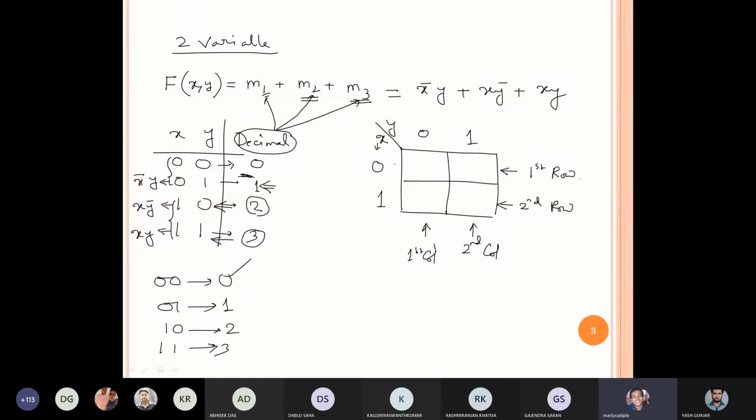Now here, x can take 0 and 1. So here I am writing 0, here I am writing 1. Whenever I am showing x equal to 0, it can take this box and this box. That means it can take the first row. Agree? Is it clear?